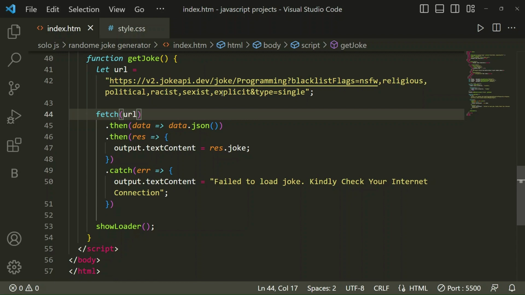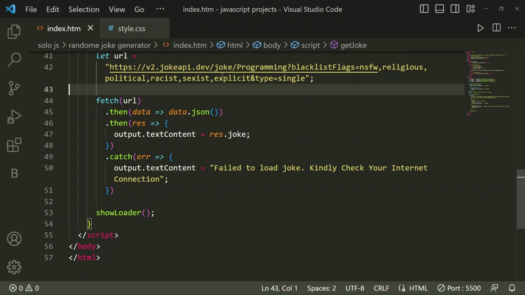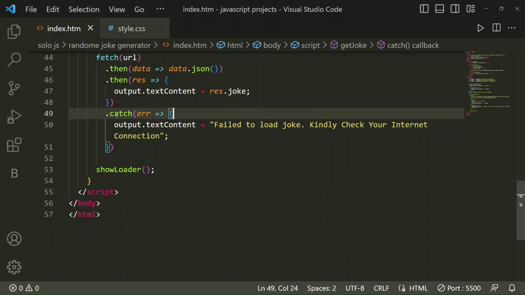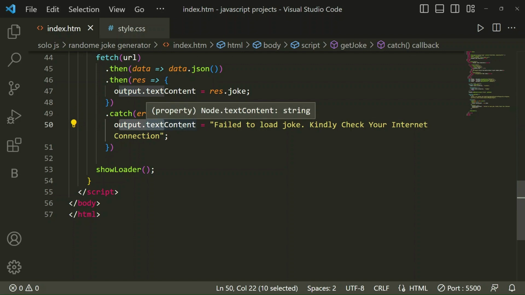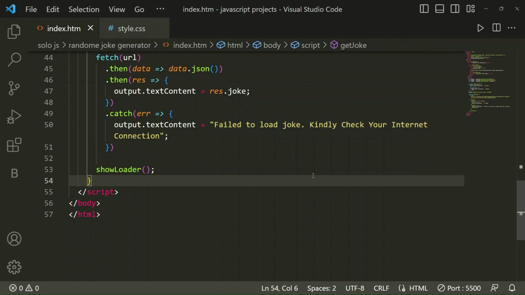Many websites are there. We can get the links of those websites and connect them to our HTML. Then fetch URL fetches the URL and gets data from it, data.json, and then the output content shows the result. For errors, catch error will show a failure message when any error occurs: failed to load joke, please check your internet connection. Without an internet connection, it will not work.